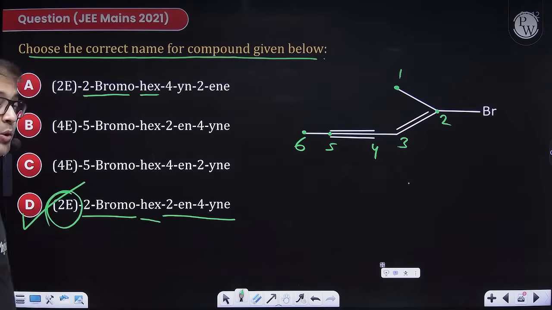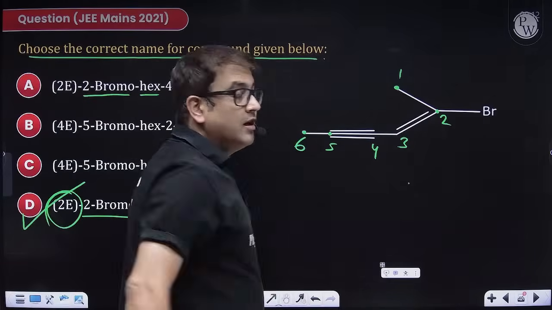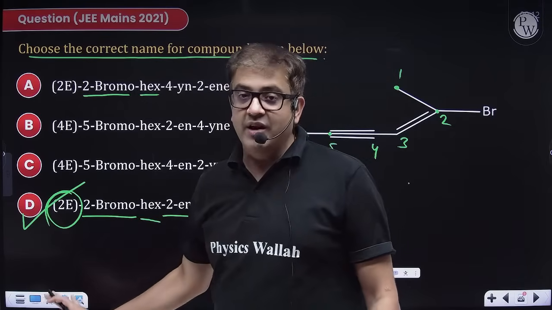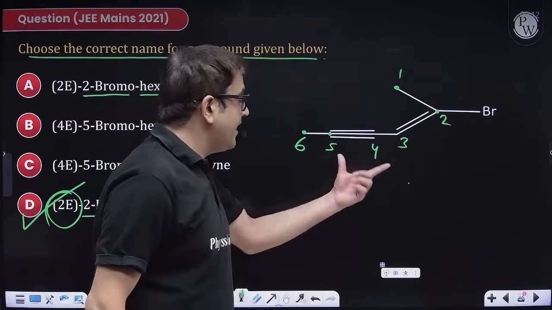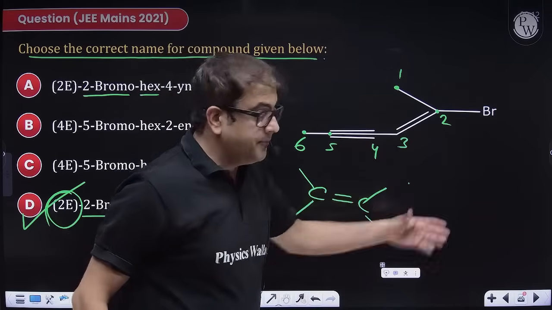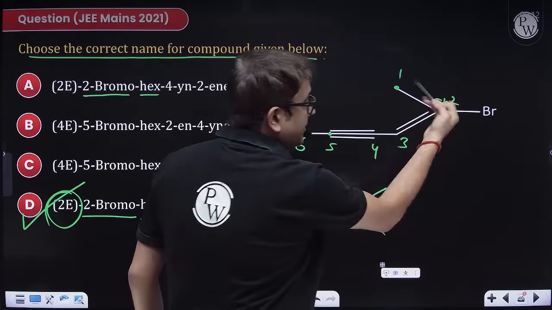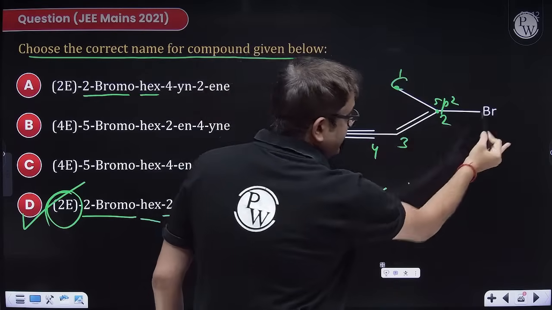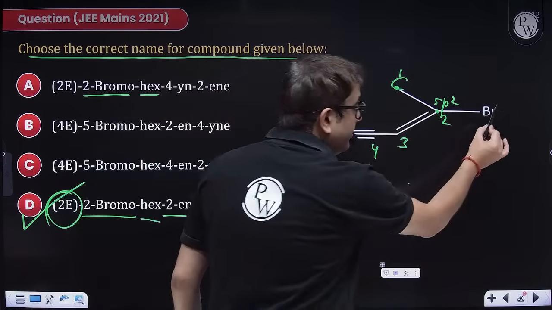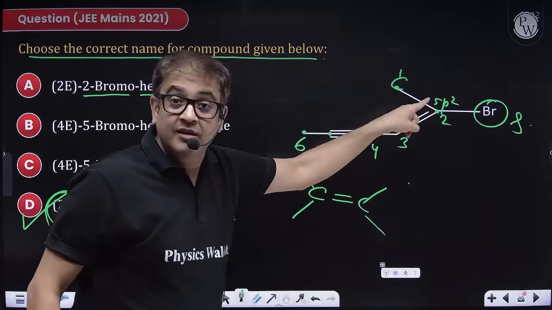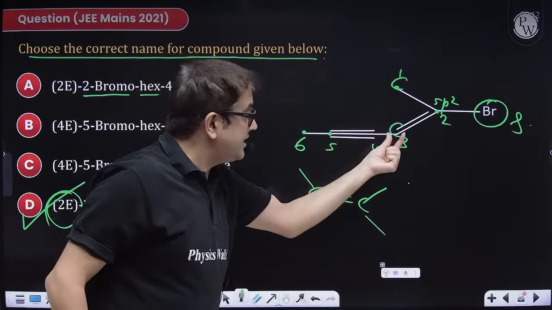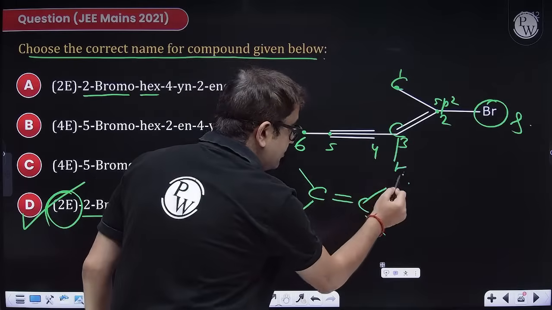But what is this, sir? 2E. Actually, geometrical isomers at this second carbon are also named as EZ. Although you have got the answer without knowing EZ nomenclature, let me tell you that EZ nomenclature. If I have a geometrical isomer like I have over here, look at the sp2 hybridized carbon. This is having a branch of carbon, this is having a branch of bromine. Out of them, which is having the heavier nucleus? So bromine. So this becomes your senior group of that sp2 hybridized carbon of the alkene. So this sp2 hybridized carbon, sir, what are its groups? One is hydrogen and one is this carbon.